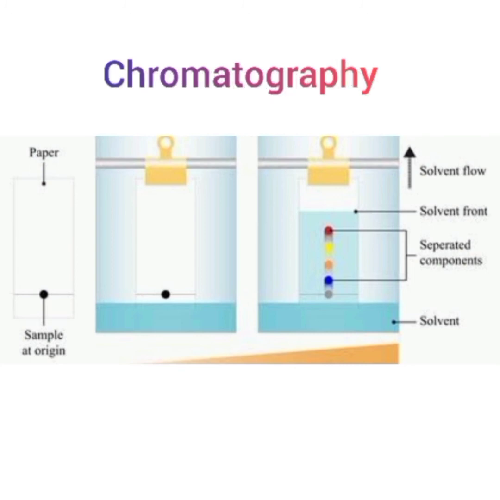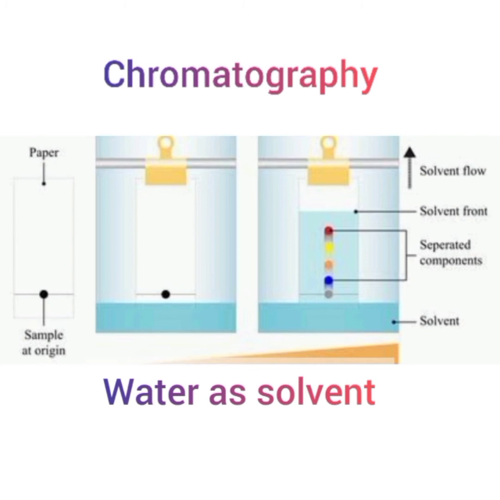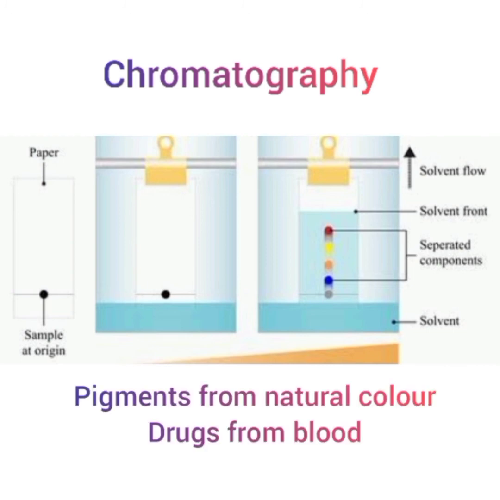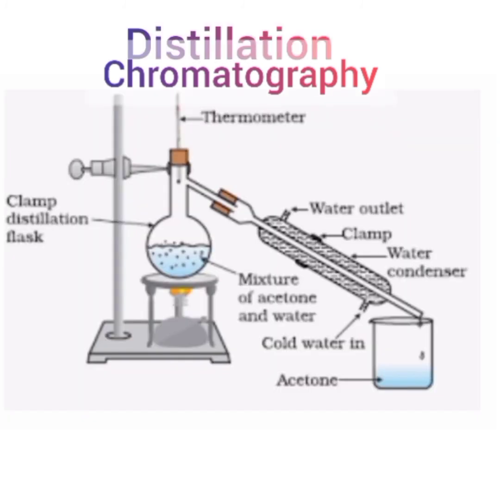Watch it carefully. The ink that we use has water as the solvent and the dye is soluble in it. As the water rises on the filter paper, it takes along with it the dye particles. Usually a dye is a mixture of 2 or more colors. The color component that is more soluble in water rises faster, and in this way the color gets separated. This technique is also used to separate pigments from natural color and the drugs from the blood.